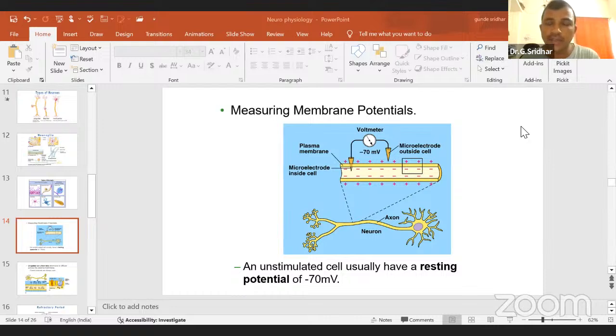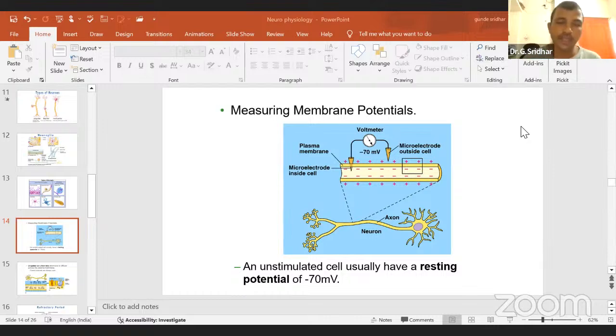Sir, what is excitability? Excitability means when you give some stimulus, it will show some response. But why do you find this excitability in these cells only? Because these cells, especially neuronal cell, muscle cell, as well as endocrine cell, have current properties. That means movement of ions in and out due to the signal or stimulus.